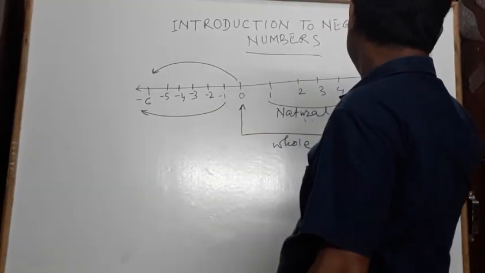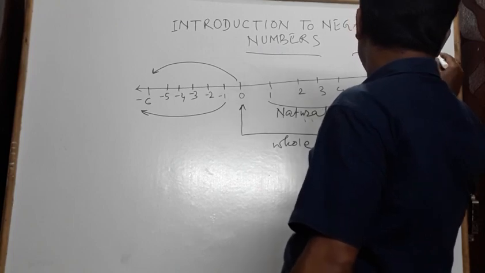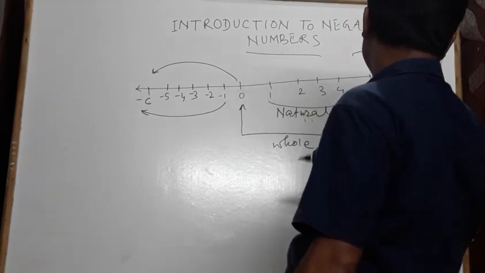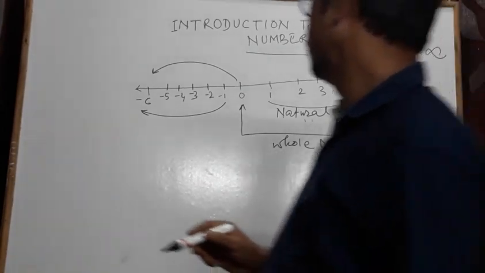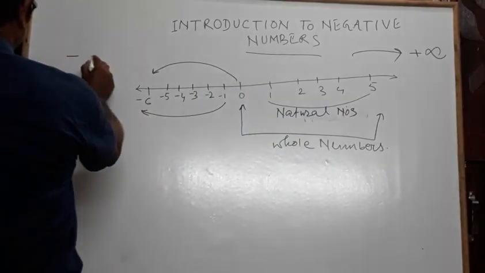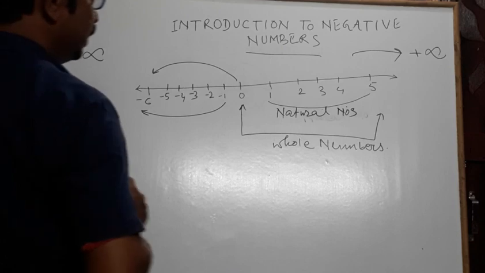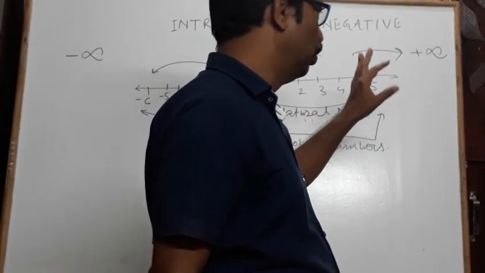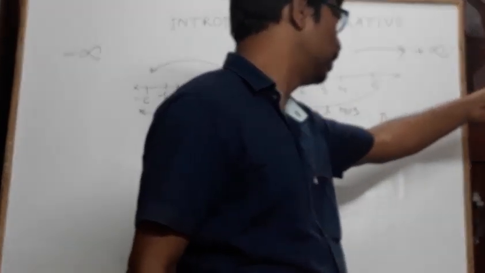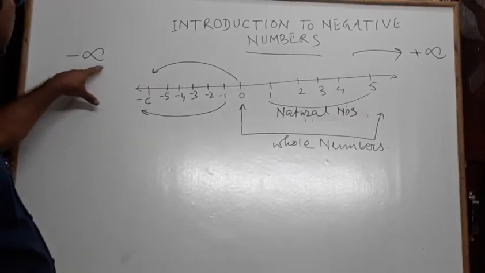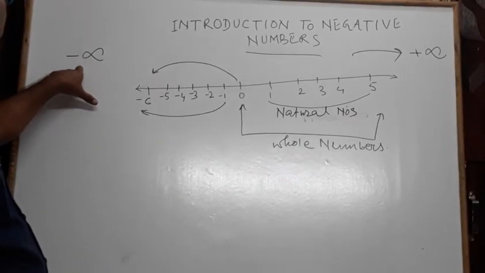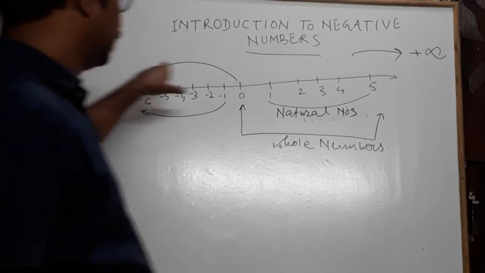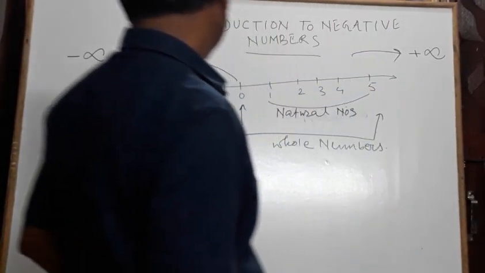This side, the symbol of plus infinity, is called positive infinity, and this is called negative infinity. Infinity means there is no end. No end towards the positive direction, and here no end towards the negative direction. So the symbol of infinity is this one, minus infinity, and this is plus infinity.